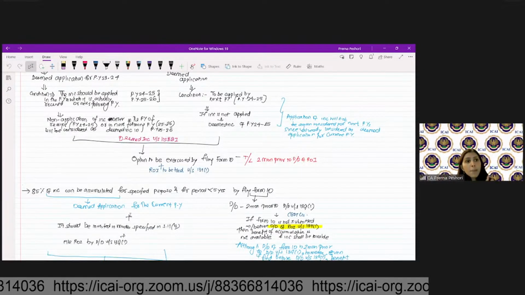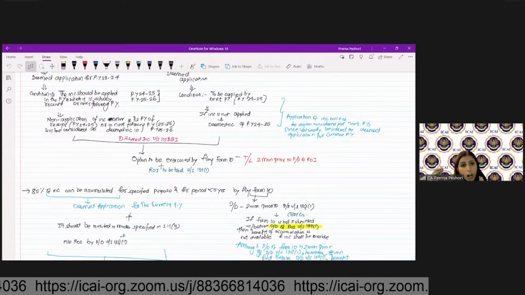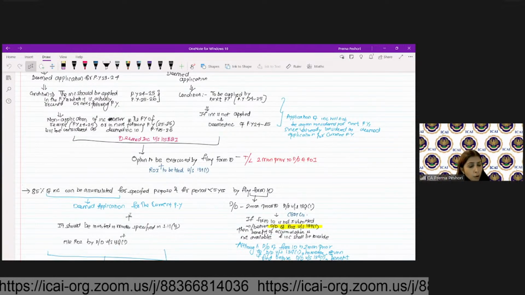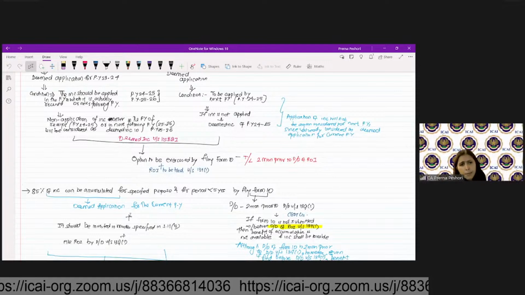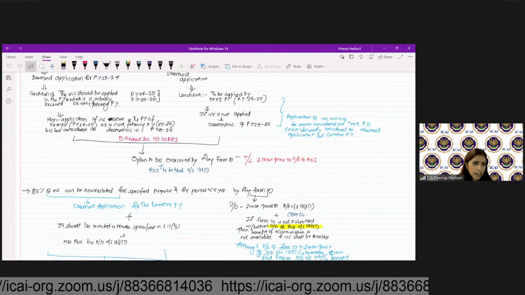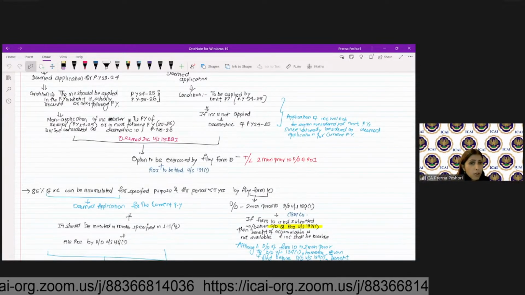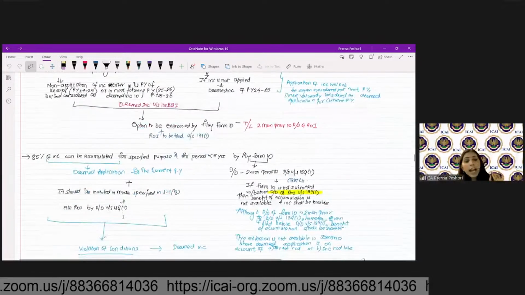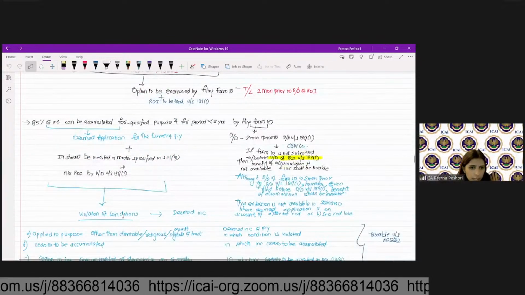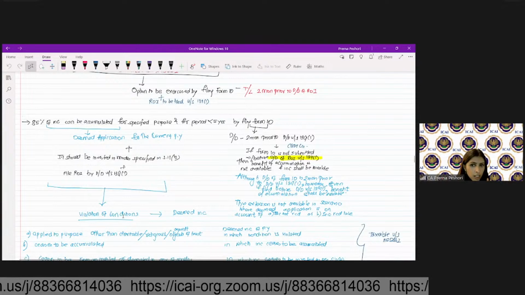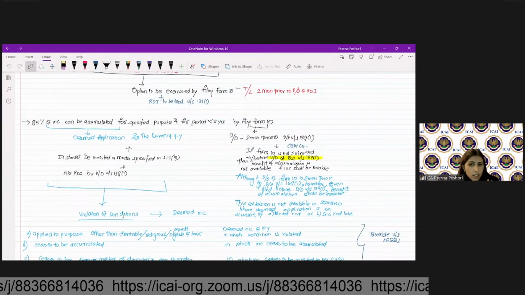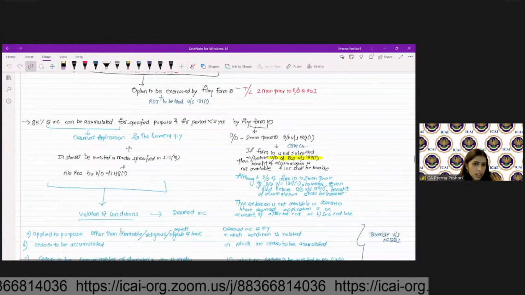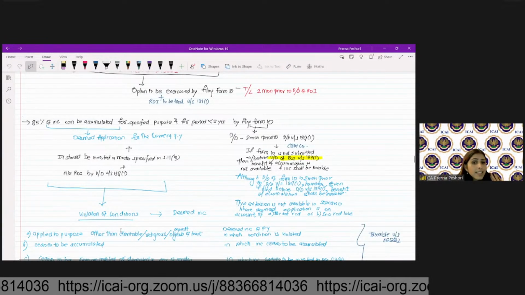So 85% of income, if you want to accumulate for specified purpose for a period of less than 5 years, you have to file Form 10. And it will be considered as deemed application for current year. However, this amount should be deposited in the mode specified in 11(5) and you have to file the return of income on time. Are we clear? Now, if you violate the conditions, again it will be considered as deemed income.